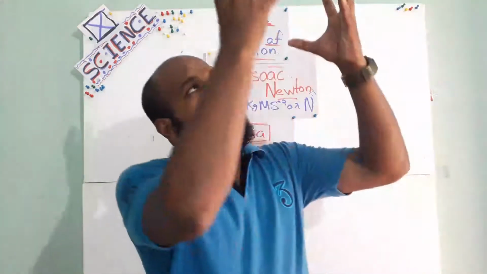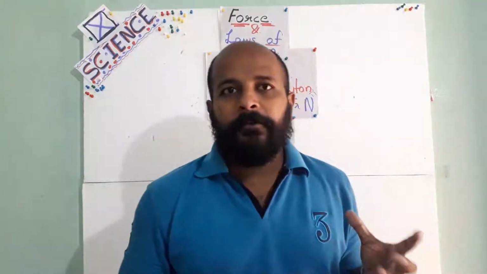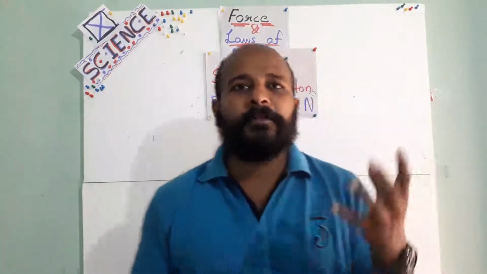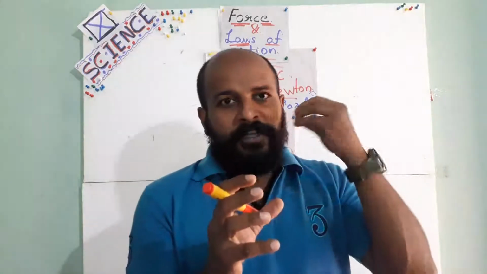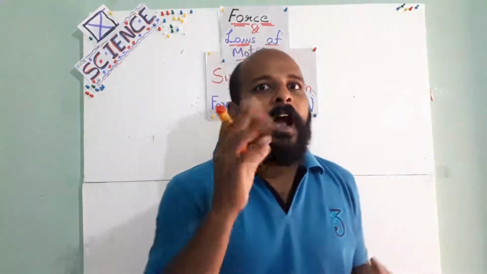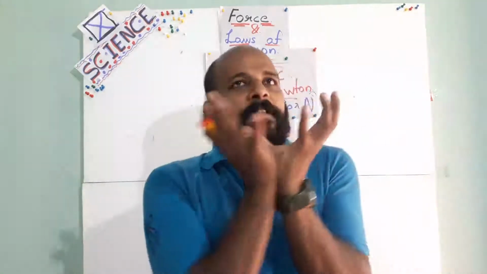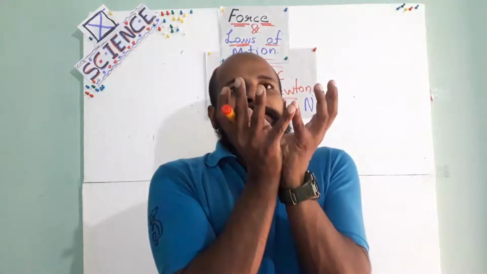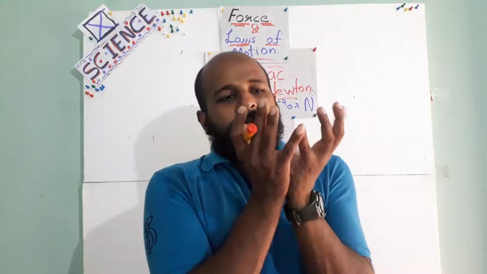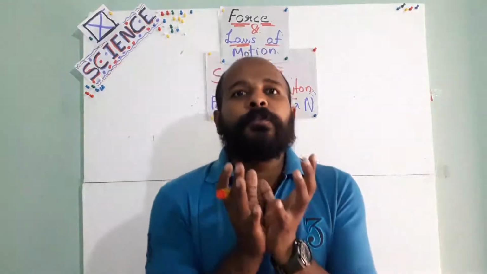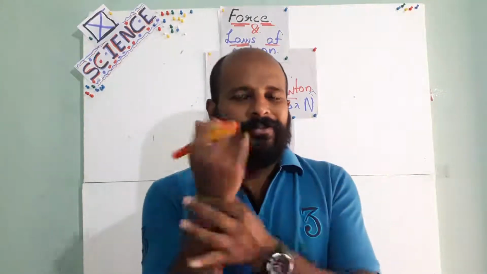So this ball, before taking the catch, its velocity is very, very high, like 100 kilometers per hour or 120 kilometers per hour. Even though the ball is small, if its velocity is high, it will have high momentum. High momentum means high force. So when we simply catch that ball like this, it will hit our hand with huge force. That time we can get hurt. Maybe our wrist will be broken.